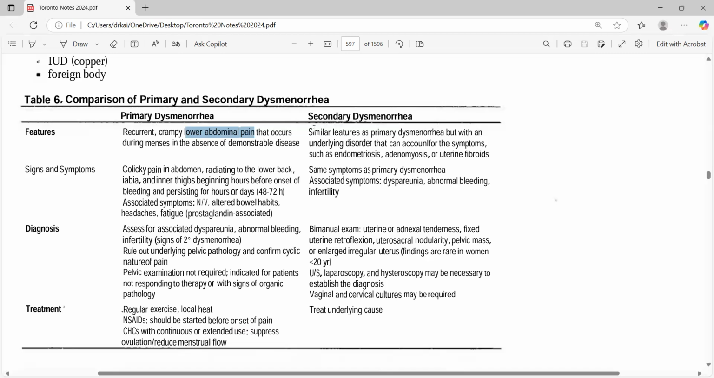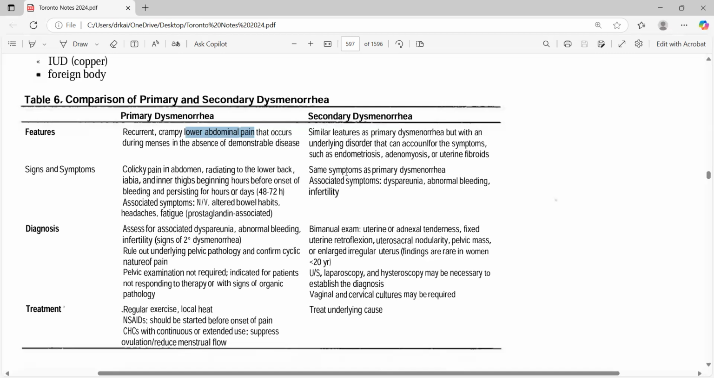Then we are talking about the secondary one. In the secondary one, similar symptoms, but there is an underlying pathology like endometriosis, adenomyosis, and uterine fibroid. Then there is dyspareunia, abnormal bleeding, infertility. Bimanual examination is one of the most common steps. We check for uterine tenderness and whether it is fixed.